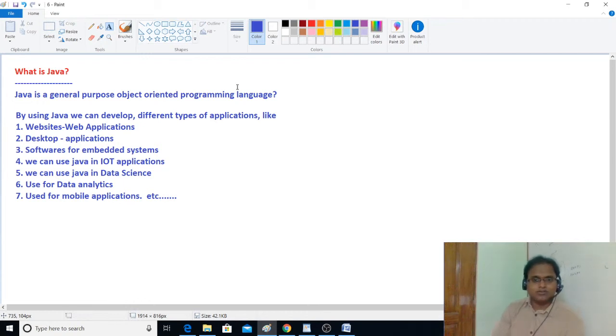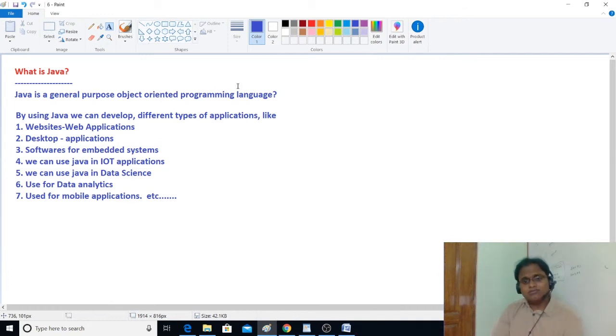In data science we use ML, machine learning, and data analytics also. Every popular website is using these concepts now: machine learning, artificial intelligence, and data analytics. Data science contains all these parts.